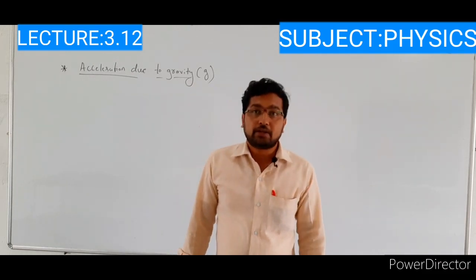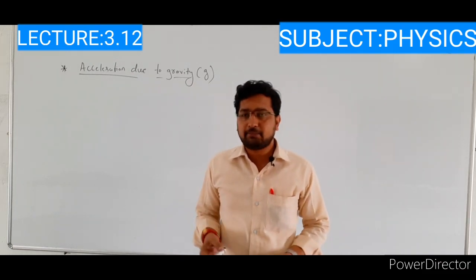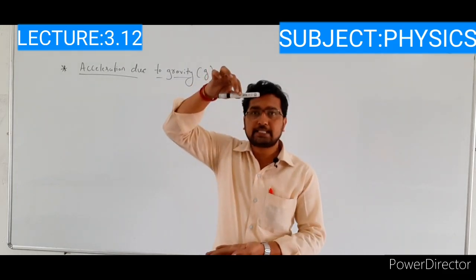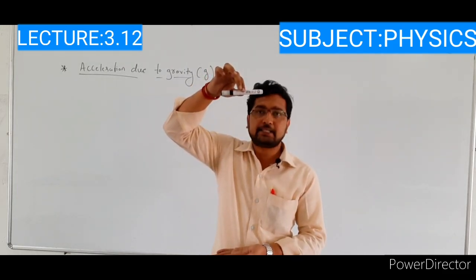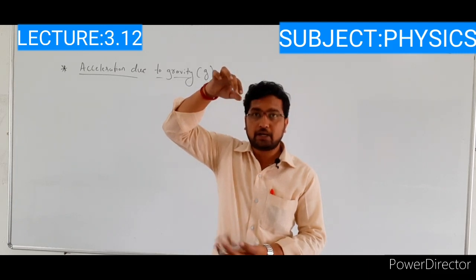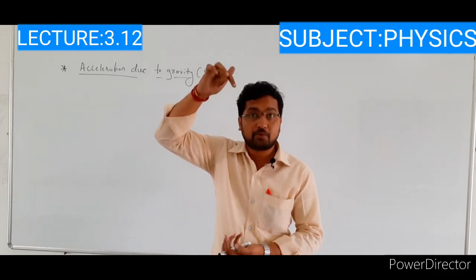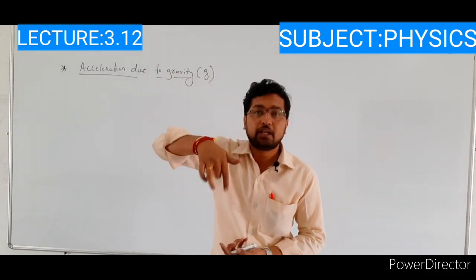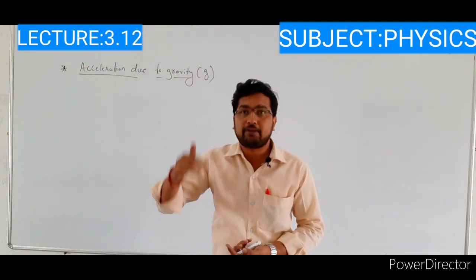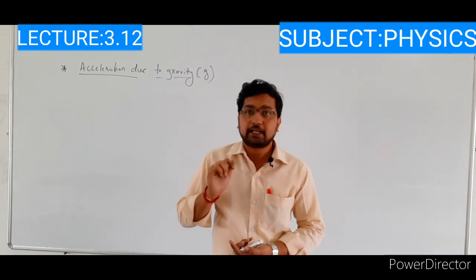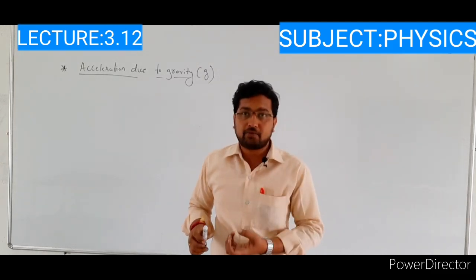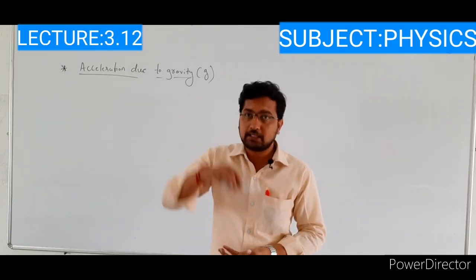Next, for example, suppose this is an object. This object is released from a certain height. In that case, the object moves in the downward direction. Why is the object moving downward? Because of earth's gravity, the gravitational force attracts the object towards the earth.